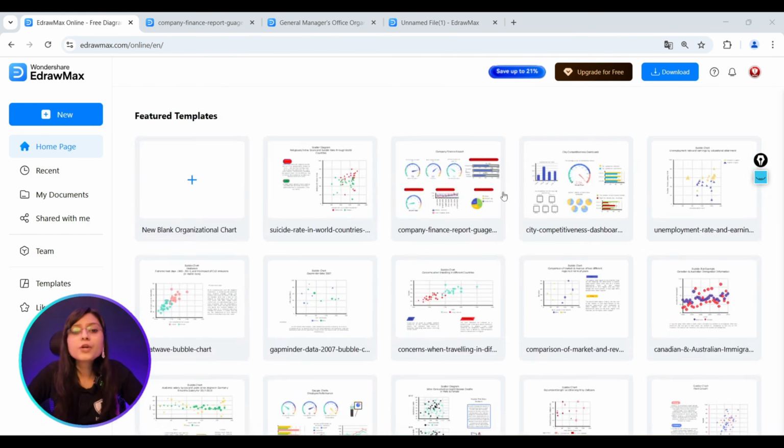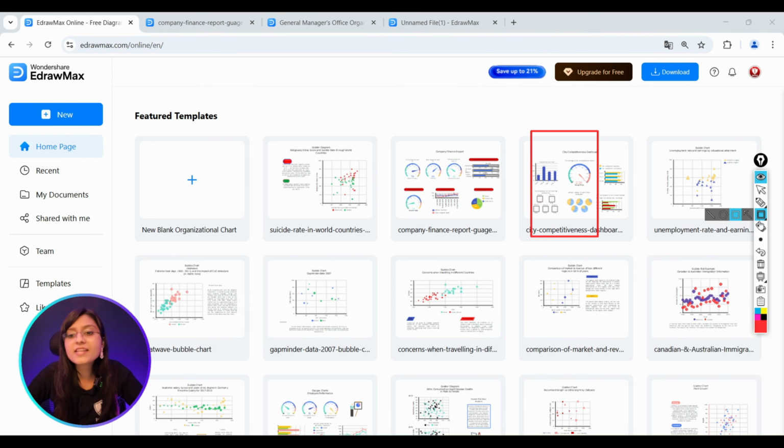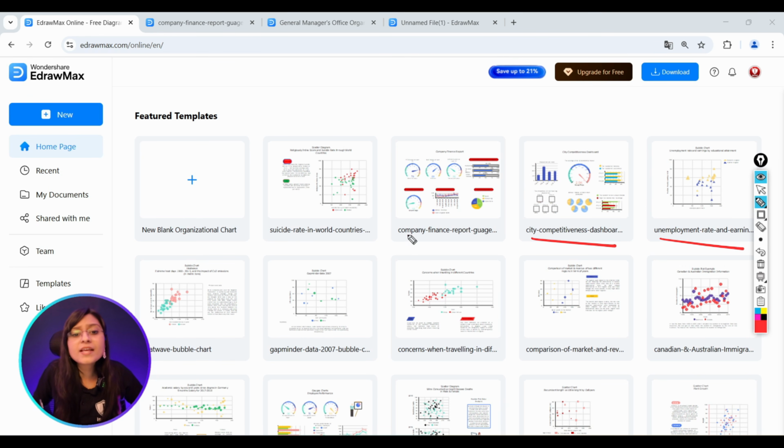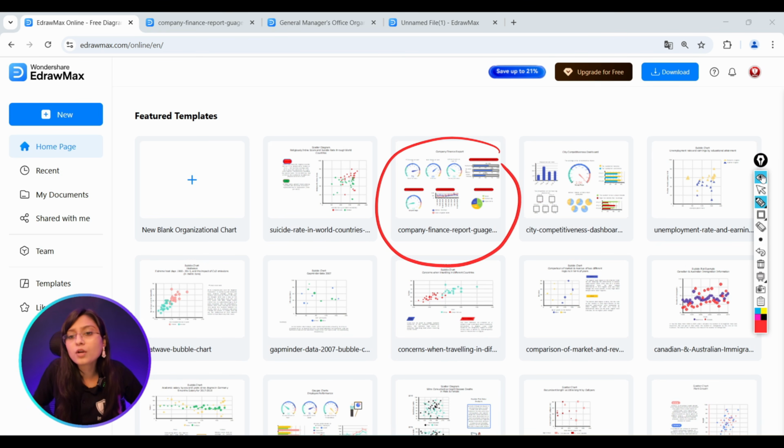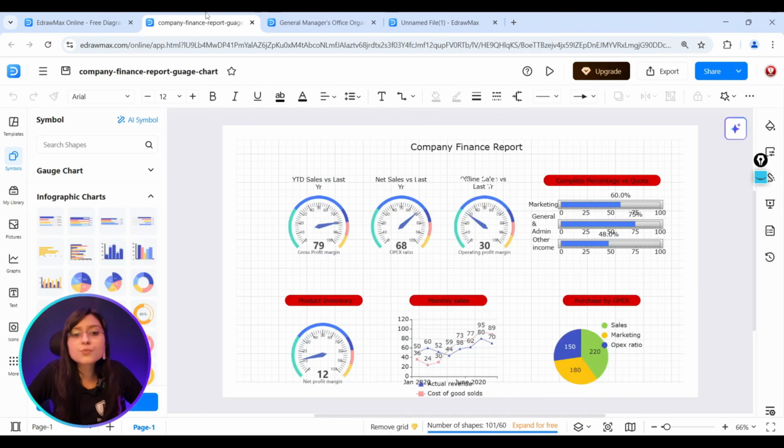dashboard. Here you can see there are various templates that have already been provided to us. All these feature templates you can see here: unemployment rate, city competitiveness, company finance report, as well as concerns when traveling. So various kinds of dashboards have already been provided. Let's explore one very interesting dashboard, that is the company finance report. So let's try to create a dashboard out of it.